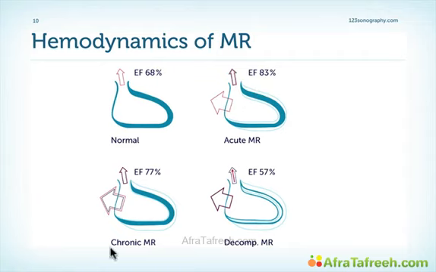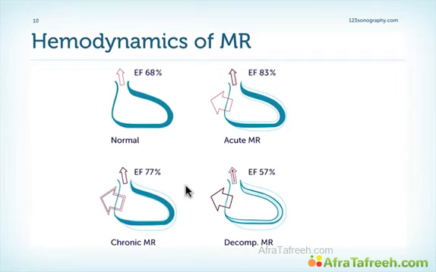In chronic MR, the left ventricle had time to adapt. It adapts by increasing its size. By increasing the size, it is able to eject more blood for each beat. In addition, we also have hypercontractility, but not as much as we do in the setting of acute MR. So in the chronic stages, we have the typical picture of volume overload in the setting of MR.